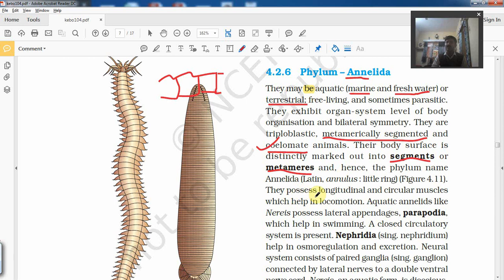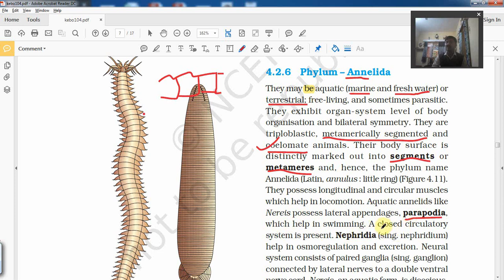Movement or locomotion is with the help of different organs like setae. These are S-shaped curved structures present on the body wall. These are called setae. Along with longitudinal and circular muscles, they help these animals to locomote. Some of them have parapodia along with the setae. Like Dicyris have the presence of parapodia. These are the parapodia here you can see, which help in swimming also.